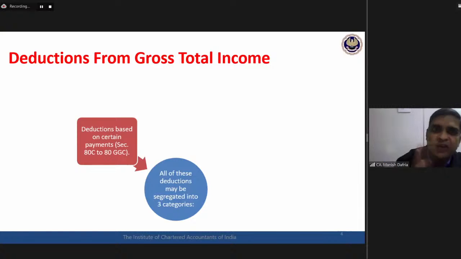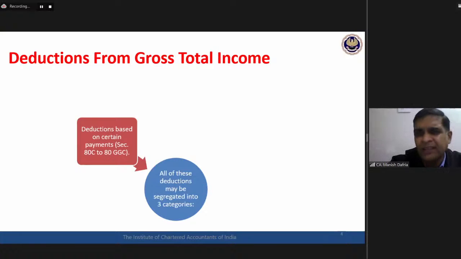So there is this first set of deductions which are based on payments. What an assessee is required to do to avail these deductions is to make certain specific types of payments. Only if he or she has made certain payments will he or she be entitled to these deductions, section 80C to 80GGC.